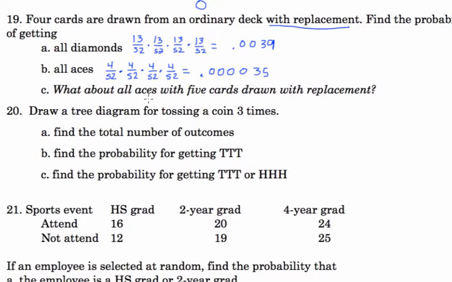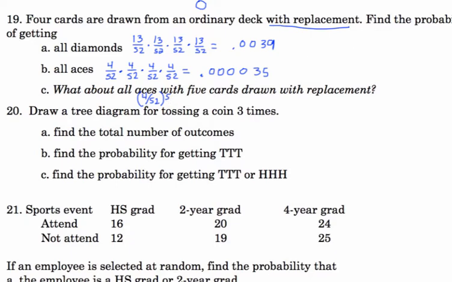What about all aces with 5 cards drawn with replacement? Now this is possible because you could get 4 aces, a chance of 4 out of 52 for the first one, and then 4 out of 52 for the second one, and then 4 out of 52 for the third, all the way 5 choices. So that number to the 5th. You can do that out in your calculator.